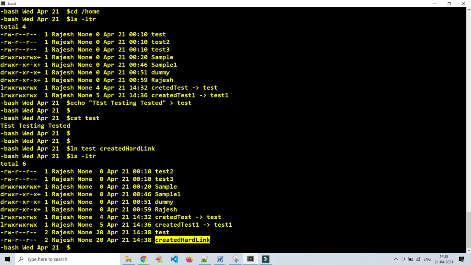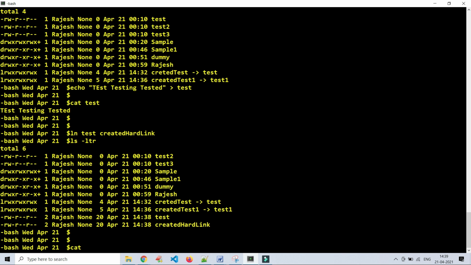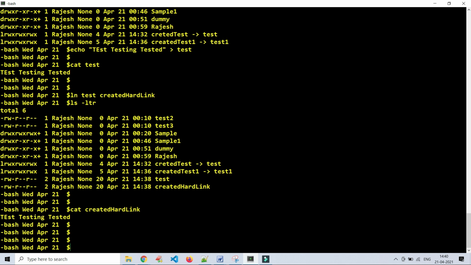And one thing you have to notice, for soft link, the naming convention, it is displaying the name of the soft link pointing to the target file, original file, but for hard link there is no concept like that. It is directly showing as a different file in the file system. Okay, now what we will do here, cat created hard link. I am trying to see the content of the newly created hard link file. Yes, testing tested, you got it.